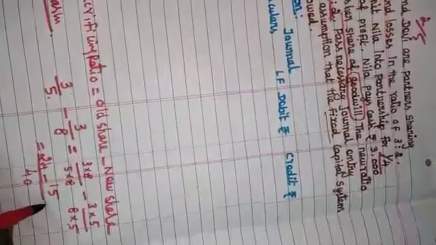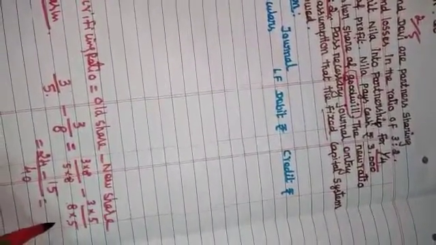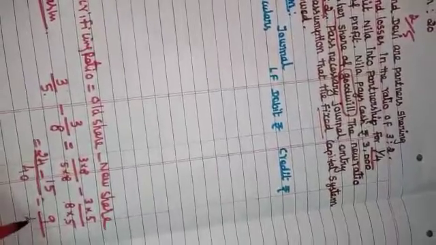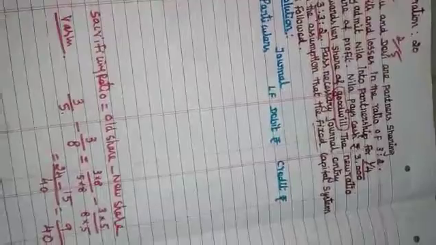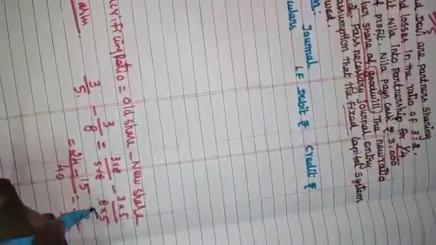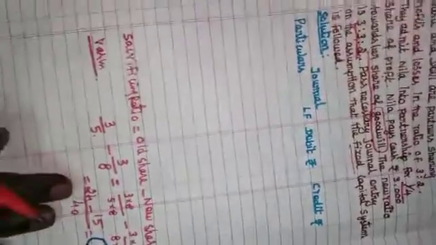So we got the value 9 divided by 40. Vasu's sacrifice is 9.